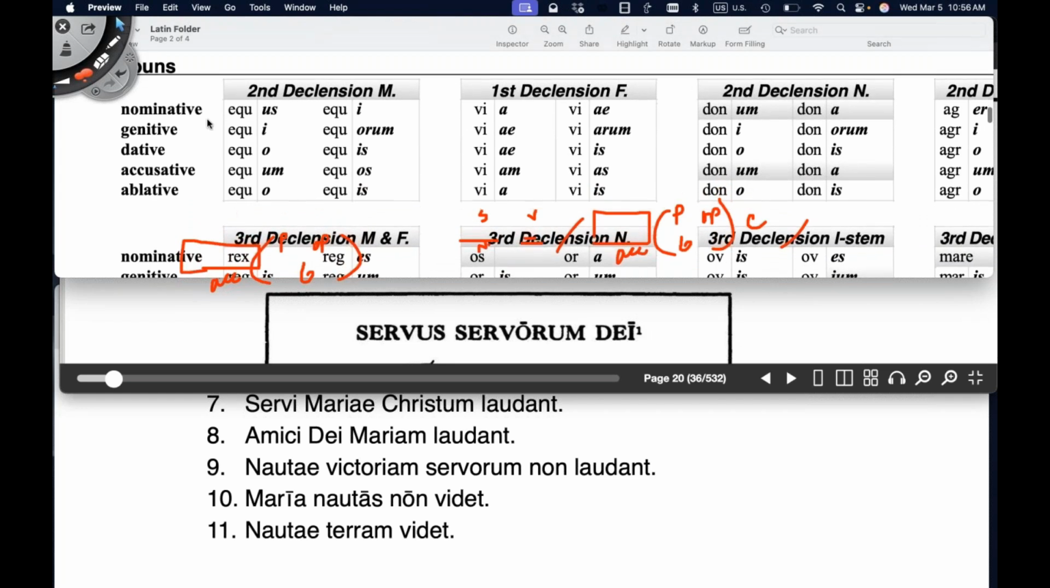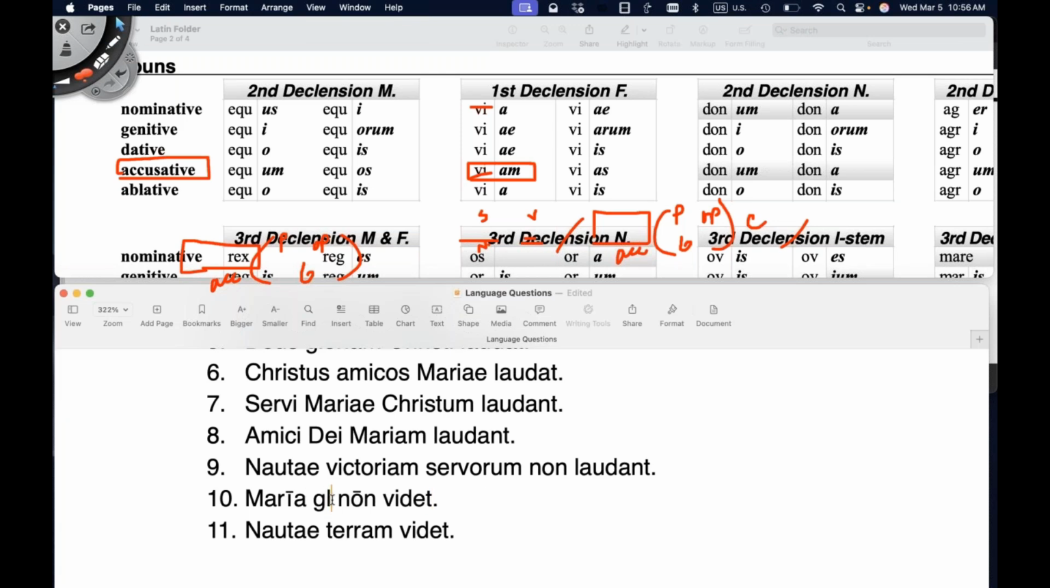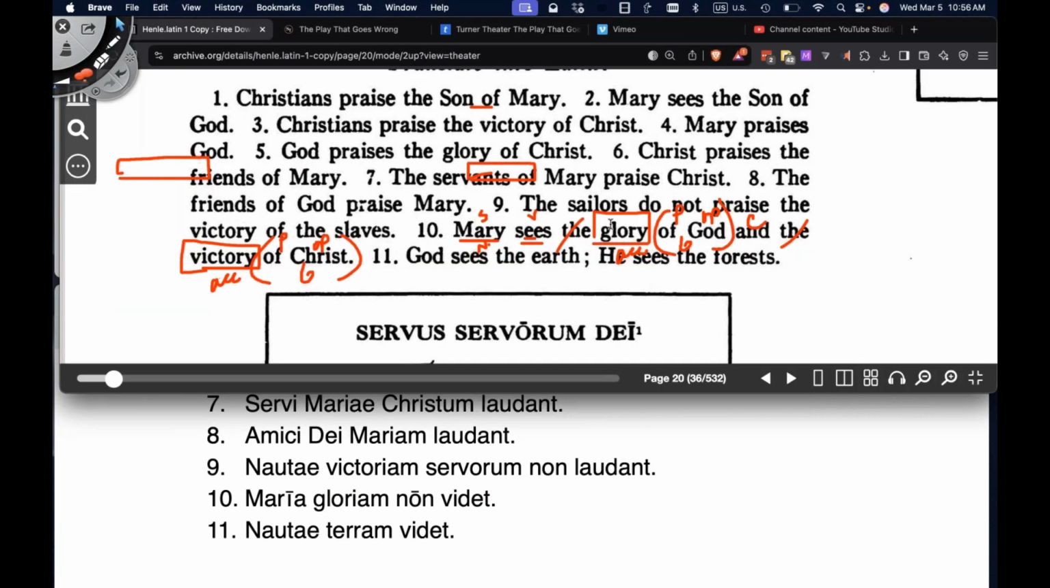We'll go back to the nouns. Pretend this is not via, pretend this is gloria. And it's a direct object, accusative case, and it's singular. So she sees the gloriam. We're going to use that am ending. Maria gloriam. And Mary sees the glory of God and the victory of Christ.